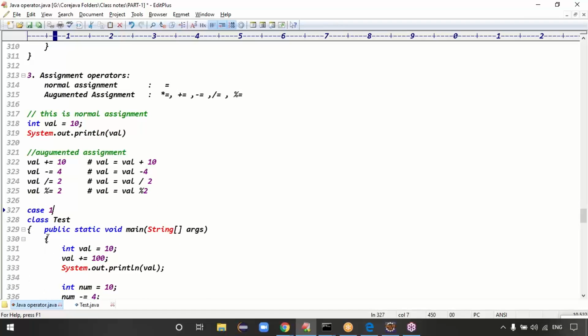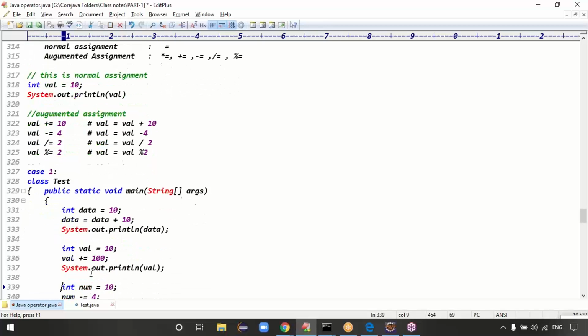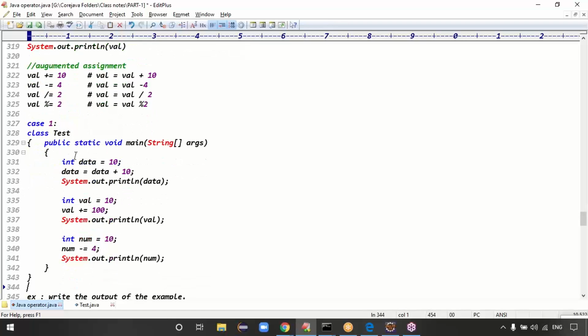This is my case 1. In the first way, generally, if you take int data equal to 10, how can you increment the data? Data plus 10, right? Then System.out.println of the data. But tell me, guys, which one is recommended here? Is the first line recommended, or the second one, val plus equal to 10?